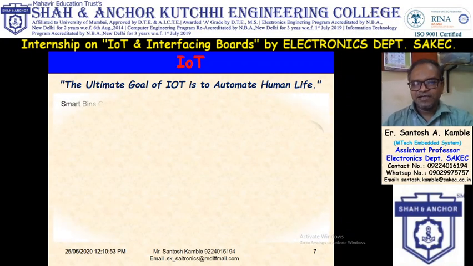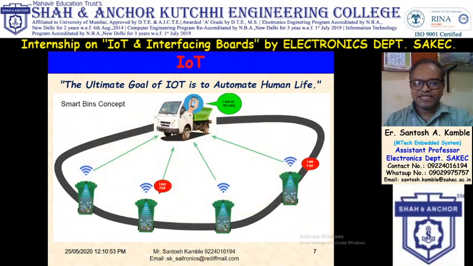Take one example, the smart bins concept. In cities there are n number of dustbins. There is a sensor, and that sensor will send data to this vehicle. If any dustbin is full, it sends a signal. For example, it will send the signal, I am full. So the driver knows which dustbin is full, and he can collect from that location. So this is one example of the smart bins concept.